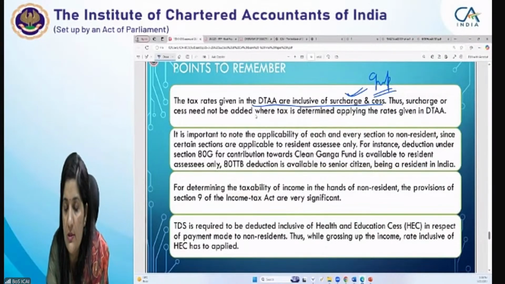I'm asking you this question. Suppose the fees for technical services is 1 lakh, as per the agreement of the central government, and it is not related to any PE. Then at what rate would it be taxable?